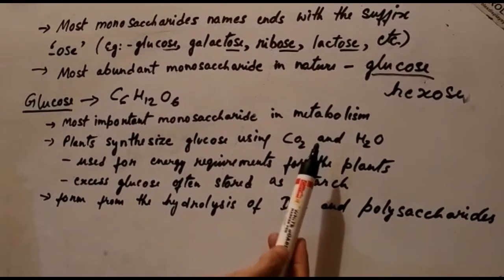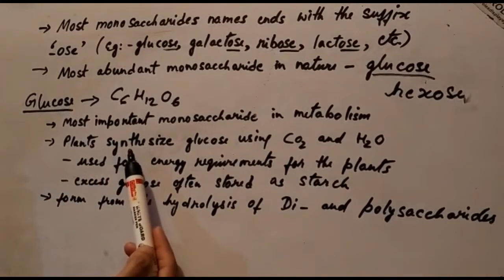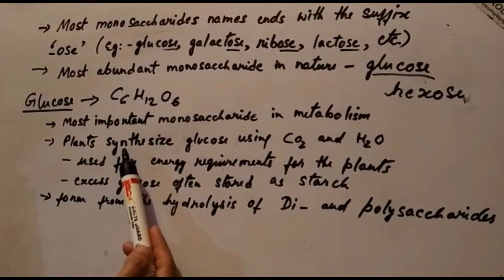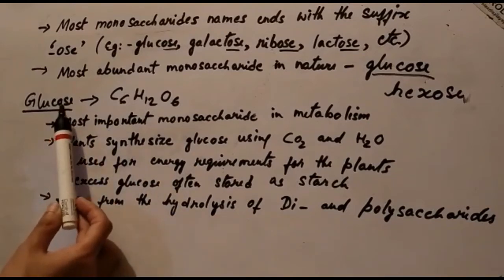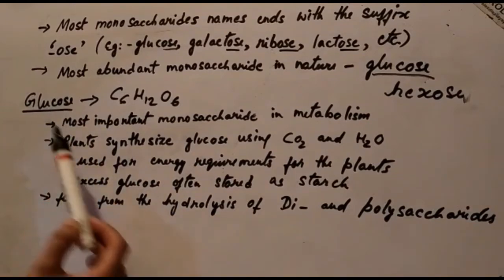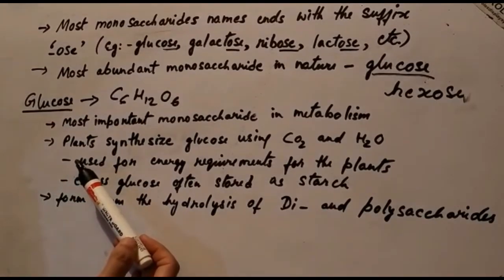And the glucose synthesized by the plants is in turn used for the energy requirements of the plants. After the plant synthesizes glucose, the excess glucose is often stored in the plants as starch.